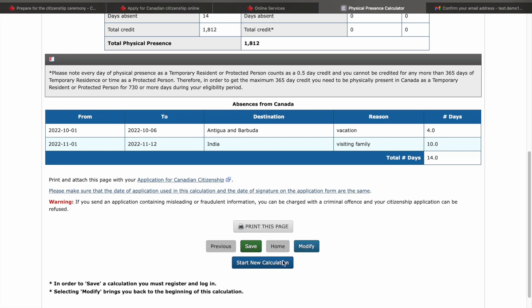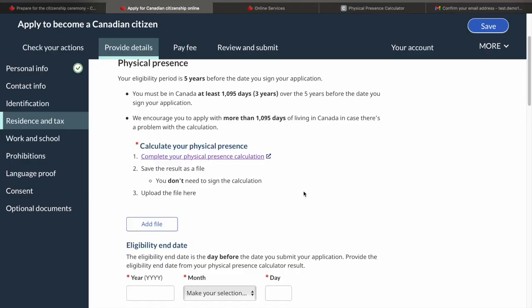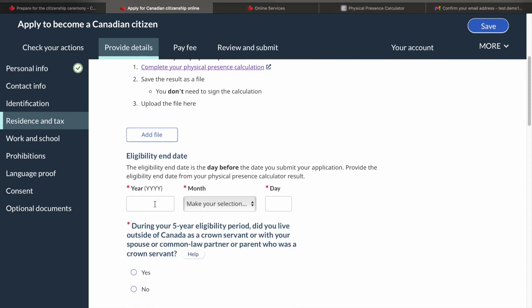Basically what you need to do is print this page. This is the printout that I was talking about. You just need to save this as PDF and upload it in the other application. Here, the PDF that we generated from the physical presence calculator, you have to upload over here and then provide the right date. This is the eligibility end date, the day before you submit your application.